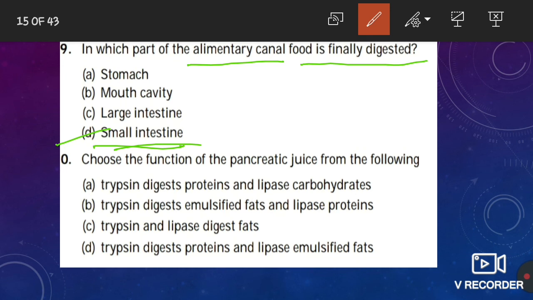Next, 10th question: choose the function of the pancreatic juice from the following. All the options are related to the trypsin enzyme. As I told you, the small intestine receives bile juice and pancreatic juice, because the small intestine does not produce its own enzymes. Both of the juices contain many enzymes. One of the enzymes is trypsin, which is present in pancreatic juice. The main function of trypsin is to digest protein, and the main function of lipase is to digest fats. So option D will be the correct one, that trypsin digests protein and lipase digests fats.